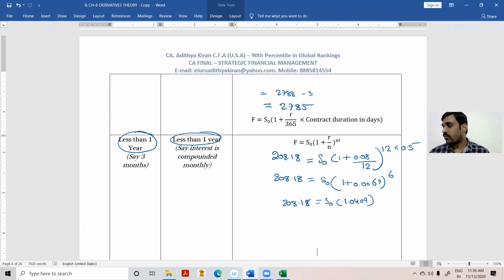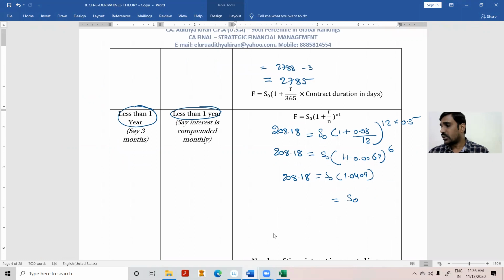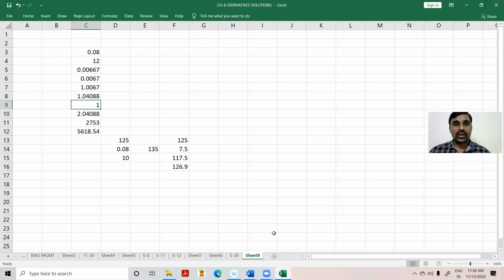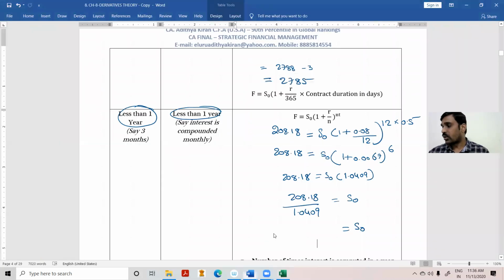Therefore, S0 is equal to 208.18 divided by 1.0409. I'll get 200 as the round figure. Contract duration is 6 months and also monthly compounding. Right. This is what the problem is.